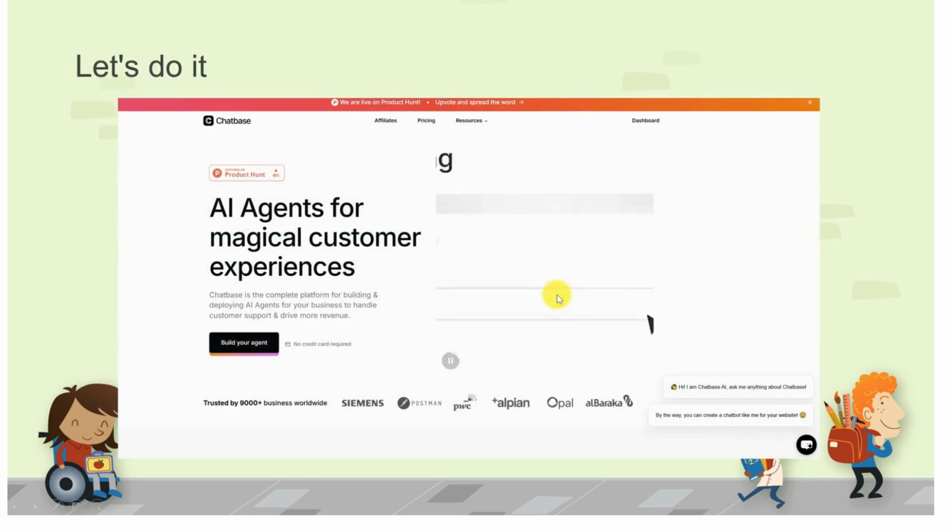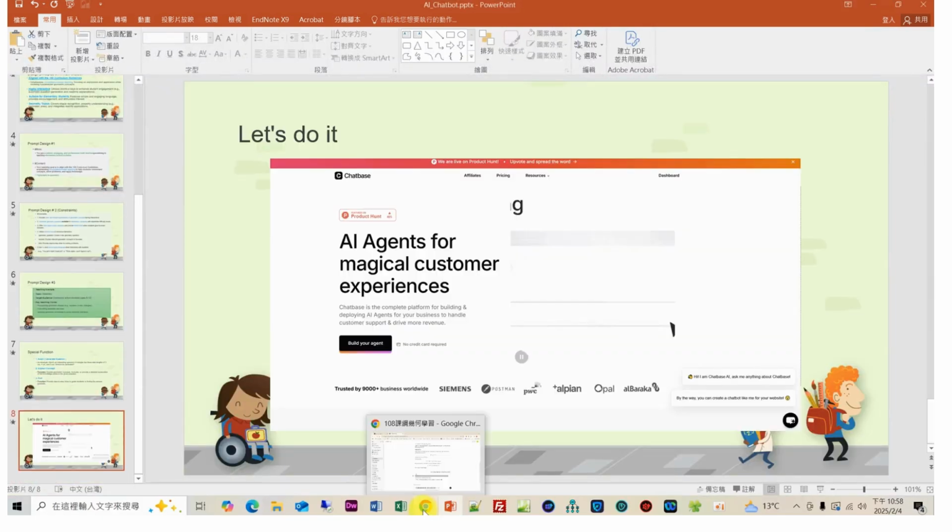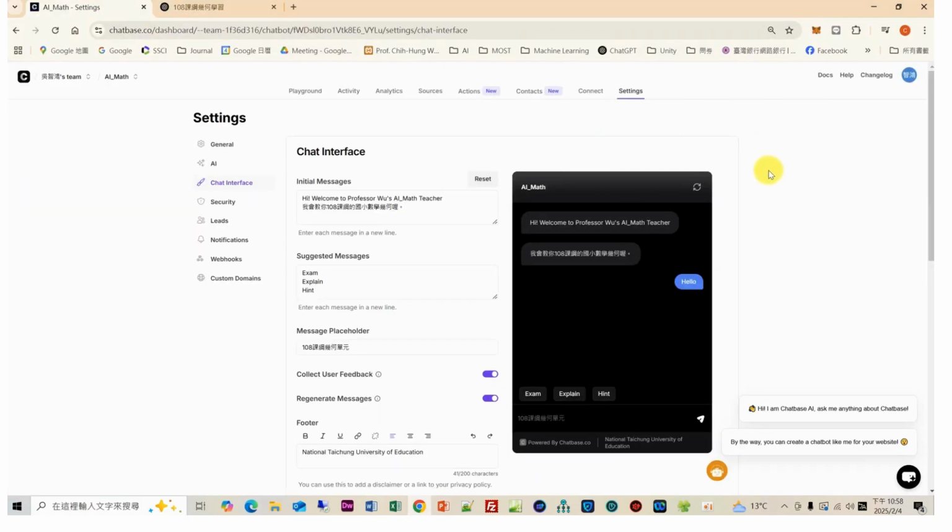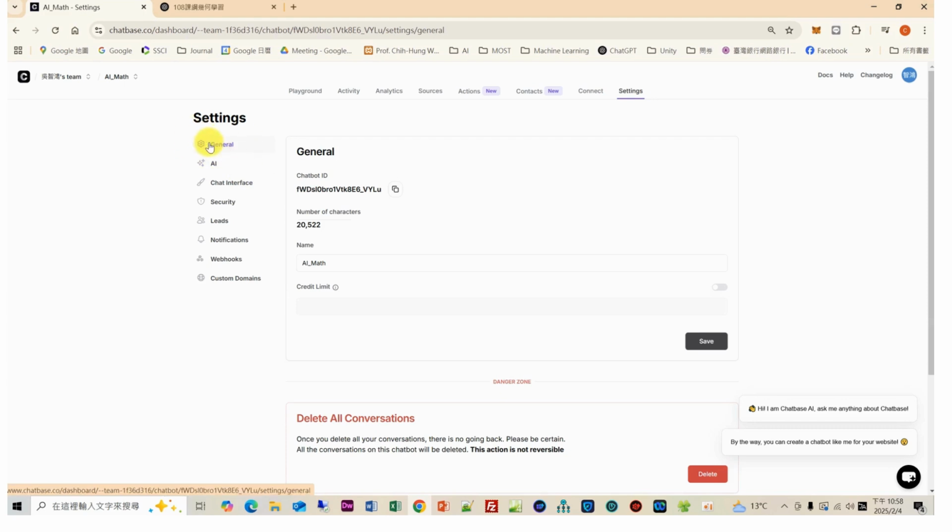Okay, next I will show you how to do it. So let's open the chat-based website. The website can help you build your AI chatbot. First, you can see the general settings. In the general settings, you name your AI chatbot. I named my AI chatbot AI Math.